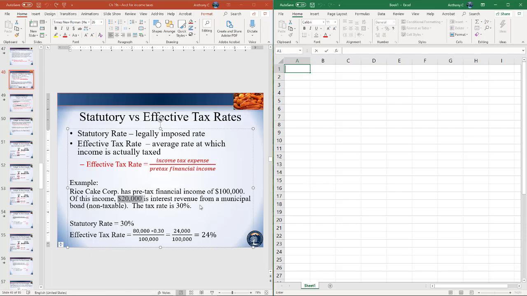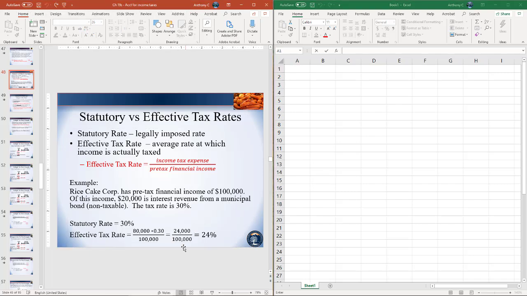So if we take our taxable income of $80,000 and we multiply it by the statutory rate of 30%, we get up to $24,000. Right, so when we divide that by the pre-tax financial income, we get out to 24%. So in this example, even though the statutory rate is 30%, the company is effectively paying 24% because some of that financial income is not taxable.